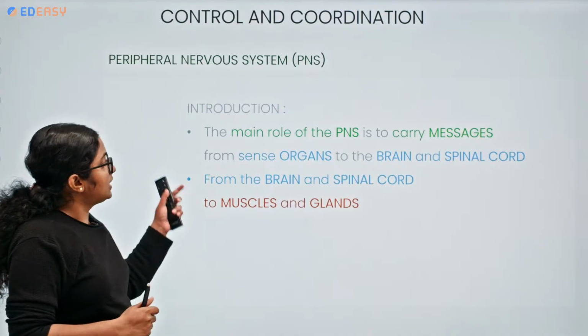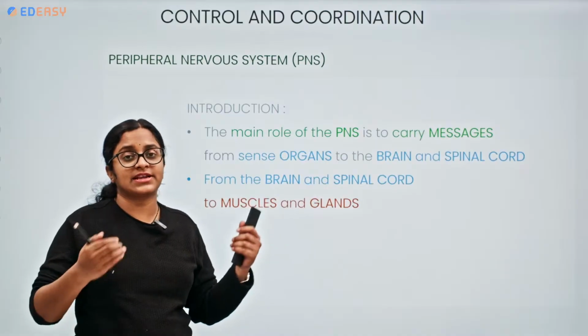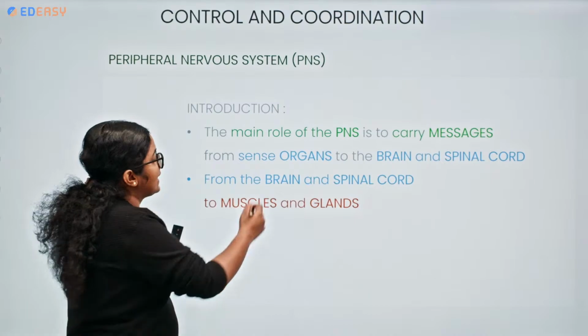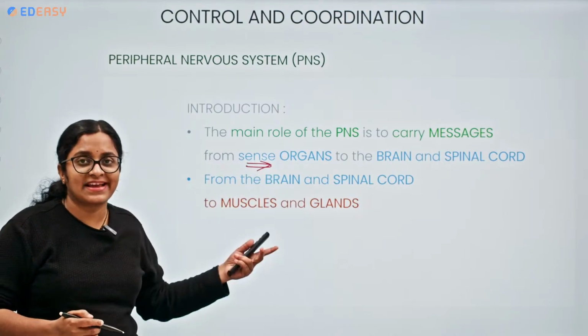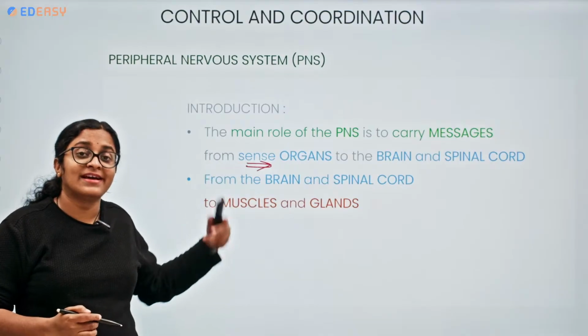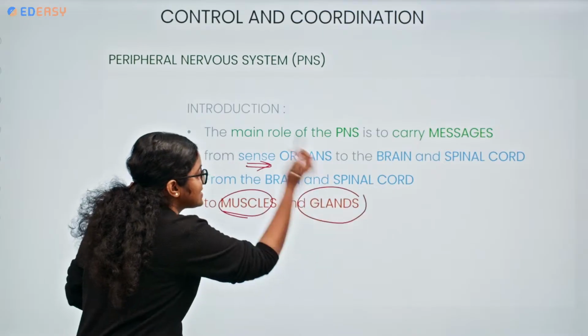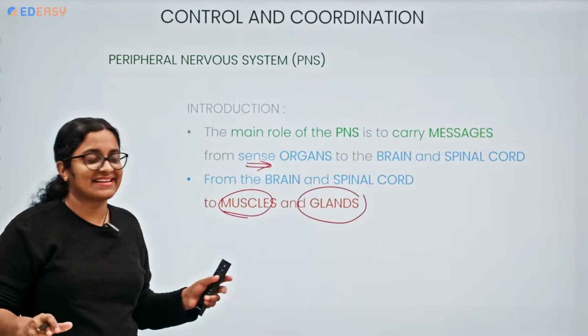Now moving on, the peripheral nervous system comprises nerves arising from the brain and the spinal cord. What is the main role? It carries messages from the sense organs to the brain and spinal cord. And from the brain and spinal cord, where does the information pass? To the muscles and the glands. So finally, all the pathways are the same again.